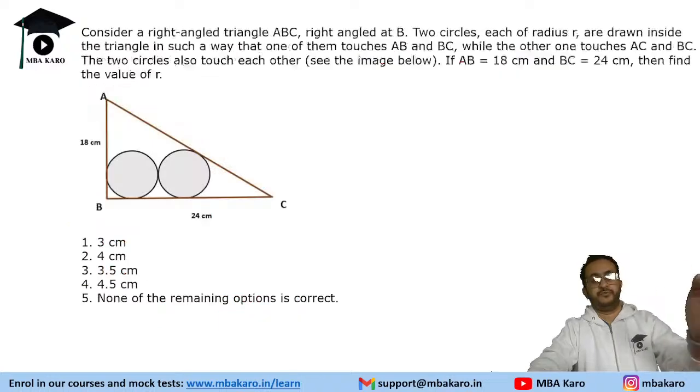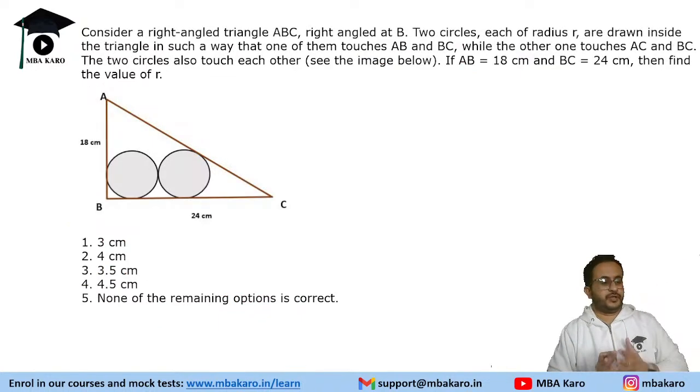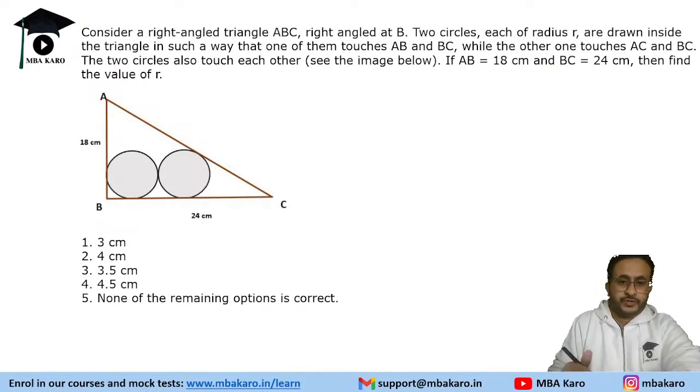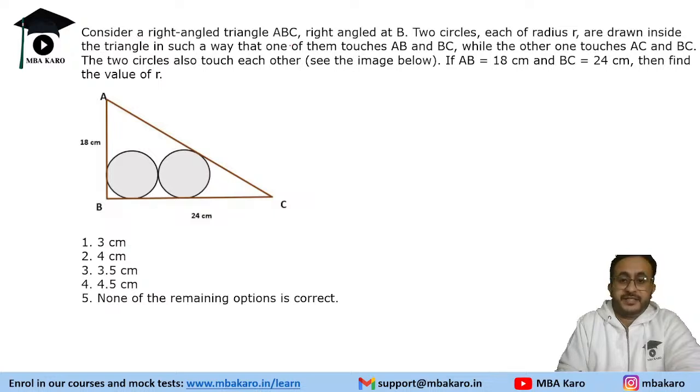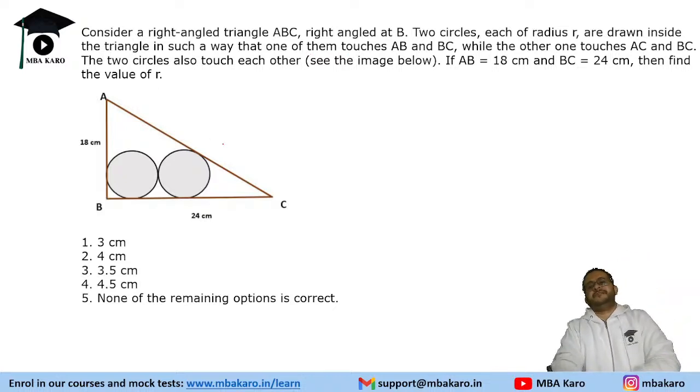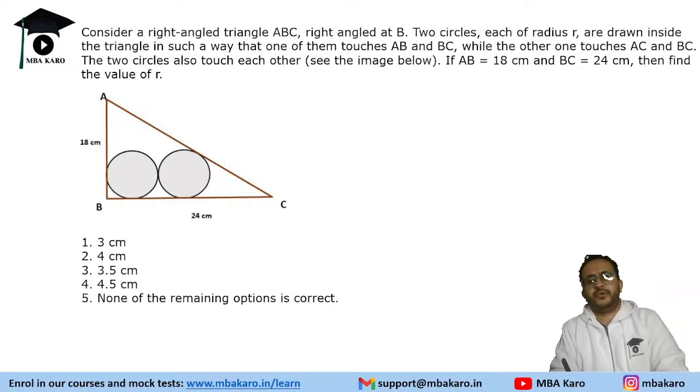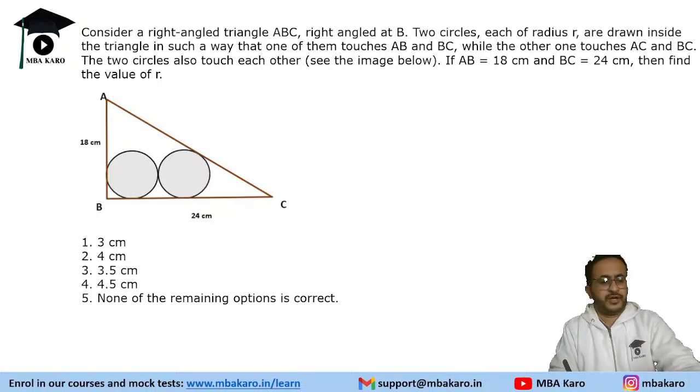Well, let's move on to the next question. Question on geometry. We are given a right angle triangle ABC, right angled at B. Two circles each of radius R are drawn inside the triangle in such a way that one of them touches AB and BC while the other one touches AC and BC. The two circles also touch each other, as shown in the image. If AB is equal to 18 and BC is equal to 24, find the value of R.